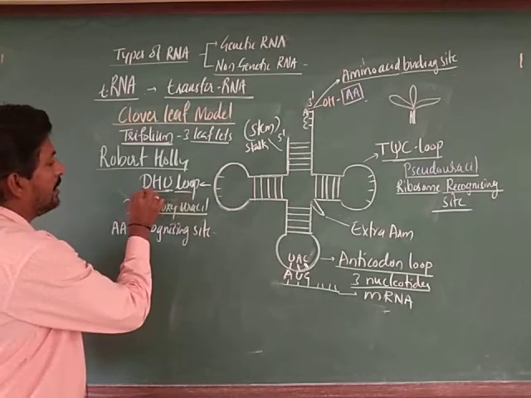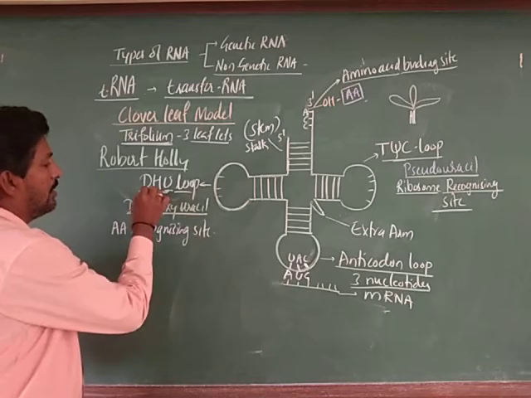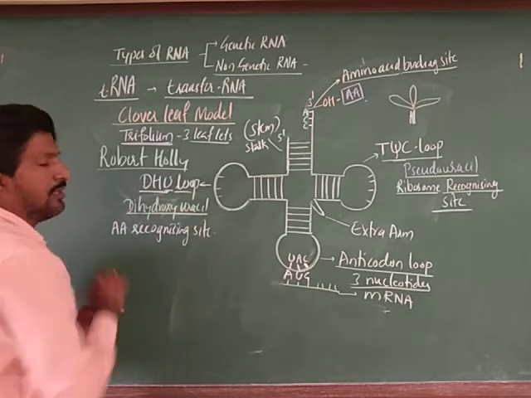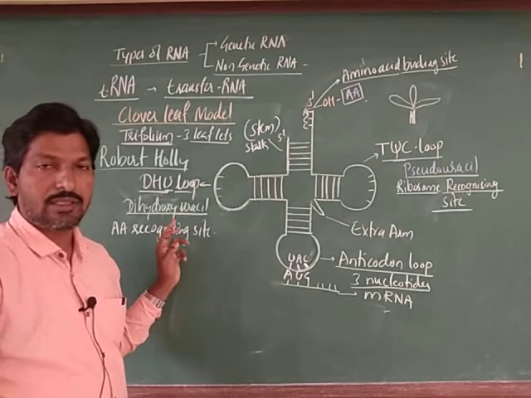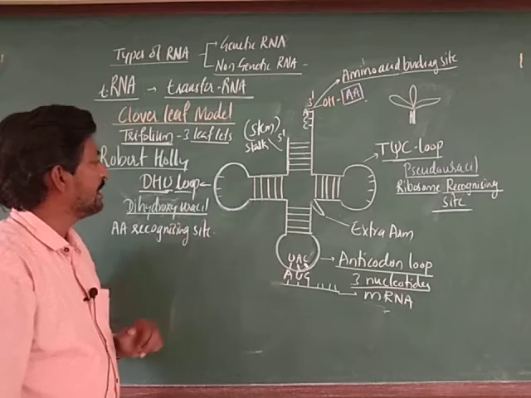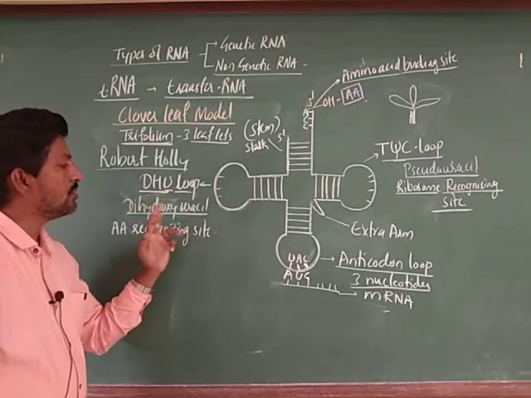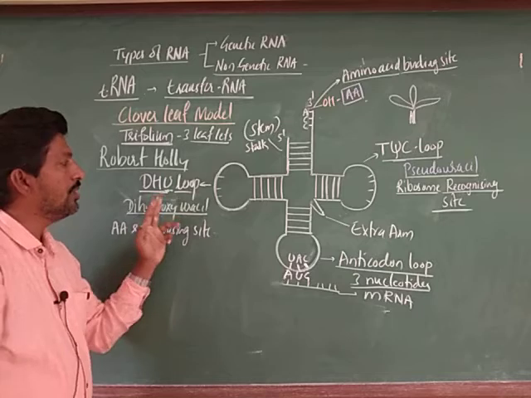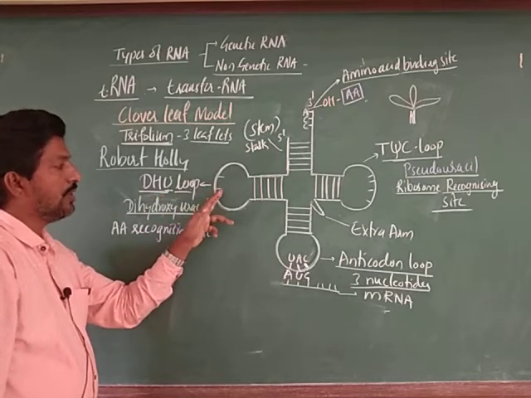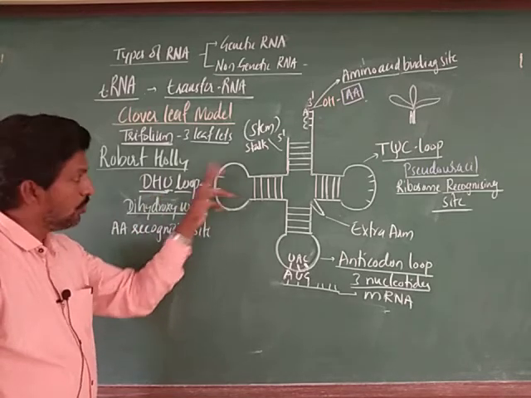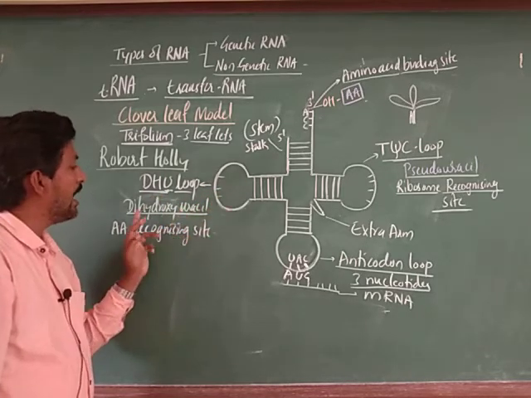DHU means dihydroxyuracil. That is why we call it the DHU loop, because dihydroxyuracil is present in this loop.